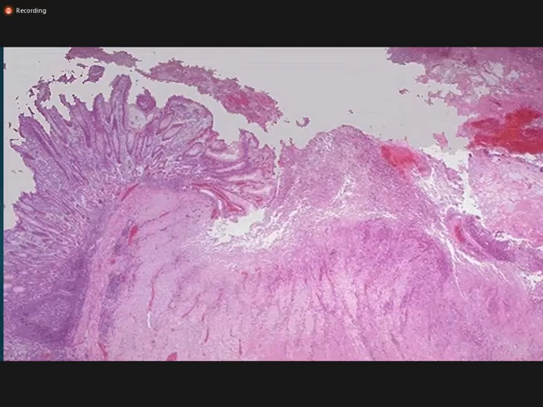Again, one more H&E slide of peptic ulcer. In every ulcer you find these things: the debris is there, then the inflammatory infiltrate, then the granulation tissue, and last is the fibrosis.